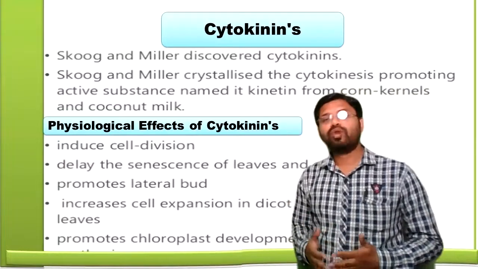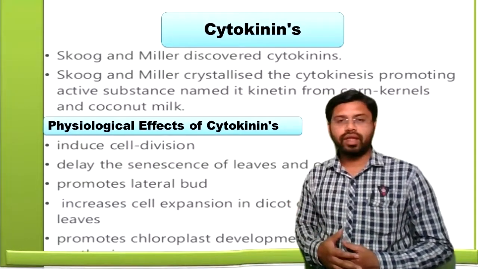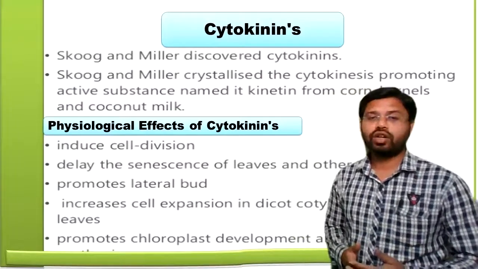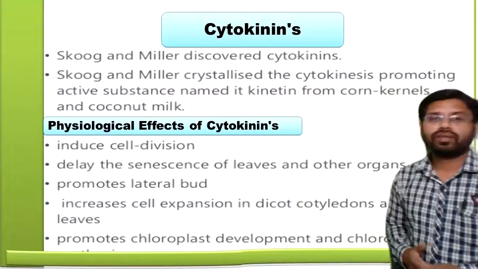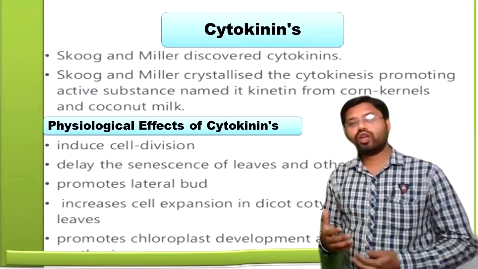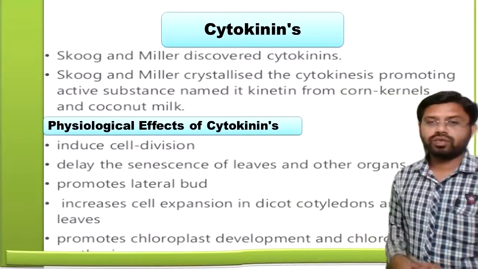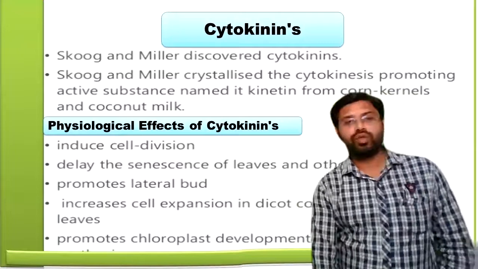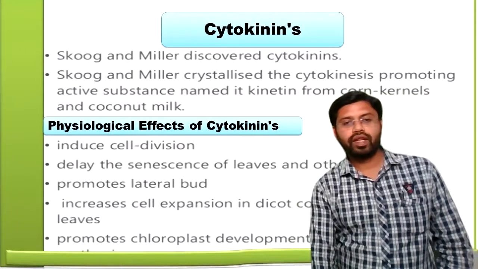Next, it promotes lateral growth. Then it increases cell expansion in dicot cotyledons and leaves. It promotes chloroplast development also. So these are the various physiological roles of cytokinin.